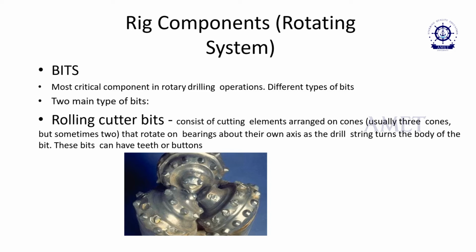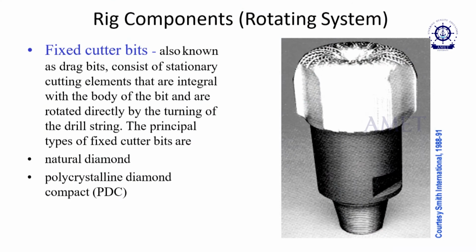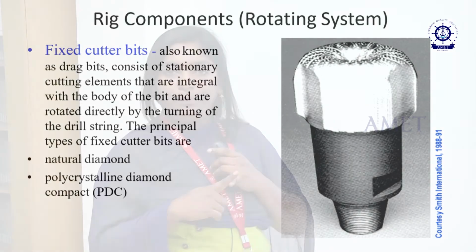We have different types of drilling bits. Bits are the most critical component in rotary drilling. There are two main types of bits: rolling cutter bits and fixed cutter bits.